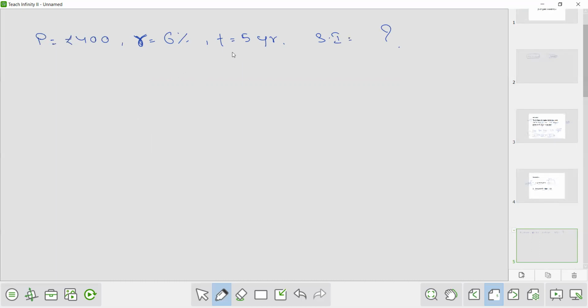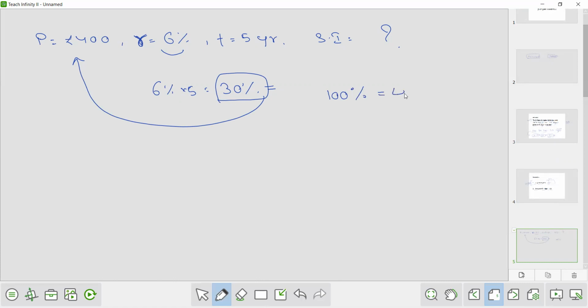How will we find it? In simple interest, always remember that principal is always taken as 100%. Okay. So look here, this rate is 6% for 1 year. So for 5 years, how much percent will you get? So 6% into 5, that is 30%. This 30% of what? This 30% of the principal amount you will get. Now you know that principal is always taken as 100%. So 100% is equivalent to 400. So 30% is equivalent to how much? This is 4 times, so this will also become 4 times. So 120. So what is your simple interest? Simple interest is 120. This is the first method to solve the question.